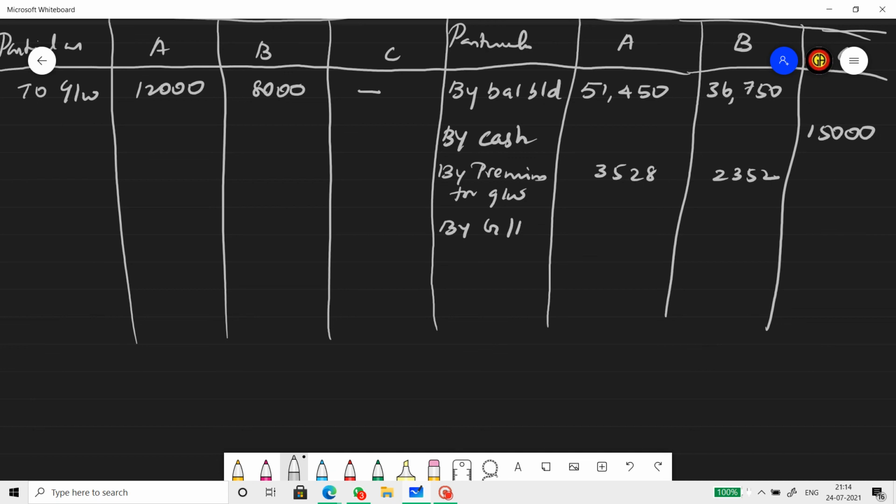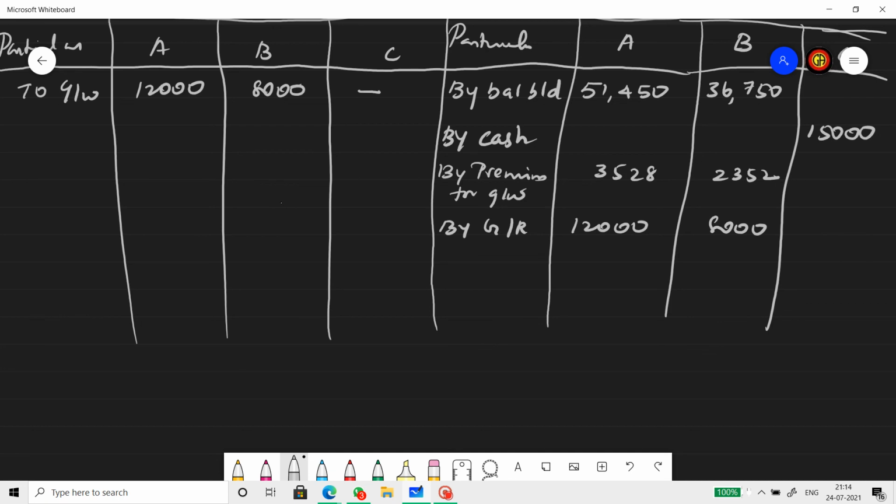Now then it's the general reserve that is to be transferred. The general reserve journal entry was general reserve account debit to partners' capital accounts A and B. So in the capital account we'll write by general reserve. The amount was 20,000 distributed as 12,000 and 8,000. That's it. We don't have any other adjustment apart from this.